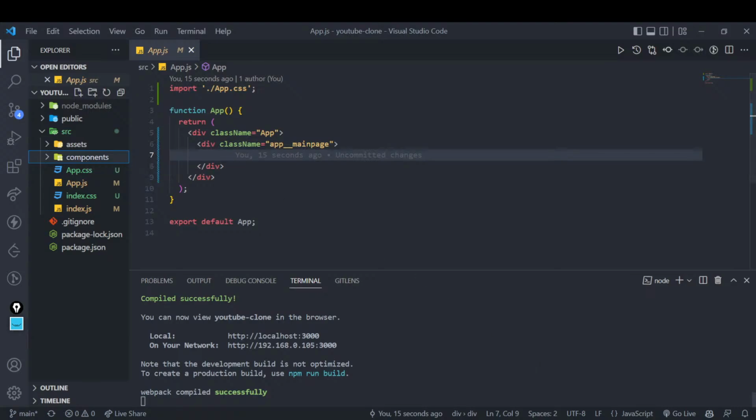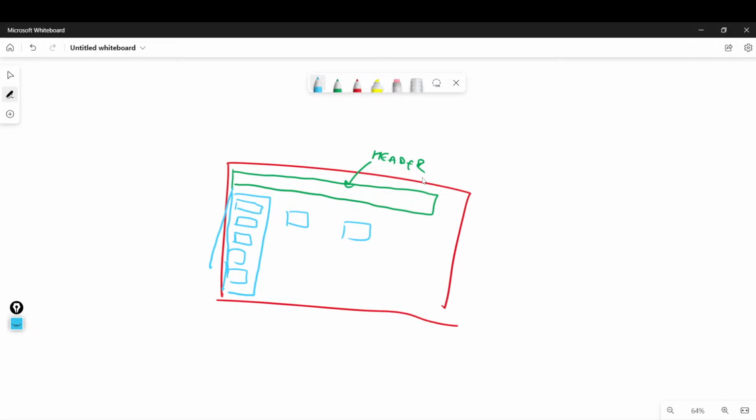So what I'm trying to say is, suppose I have a header component. Effectively, inside my source, I will have components. This is a folder that will contain all the components. Inside components, I will have different folders. One is a header folder, one is a, what do you say, a sidebar folder.